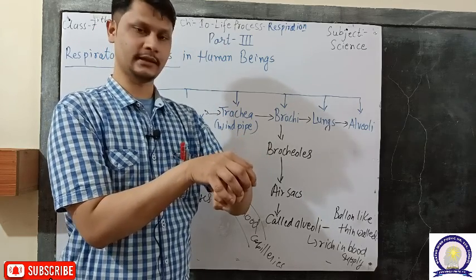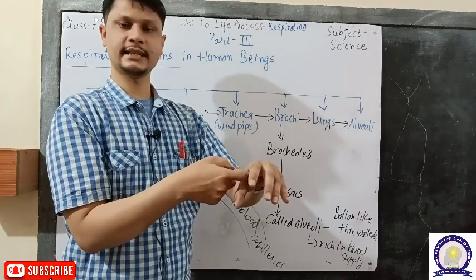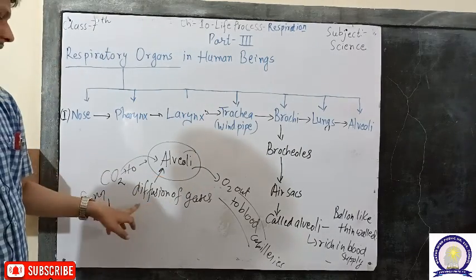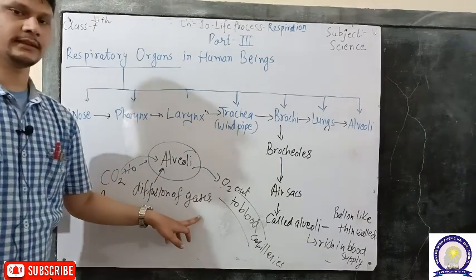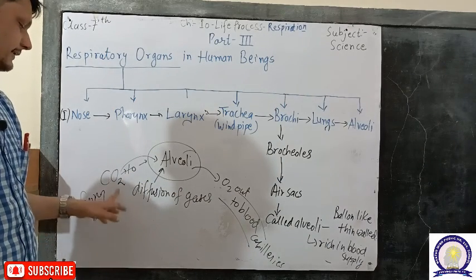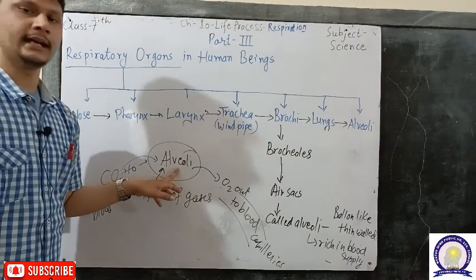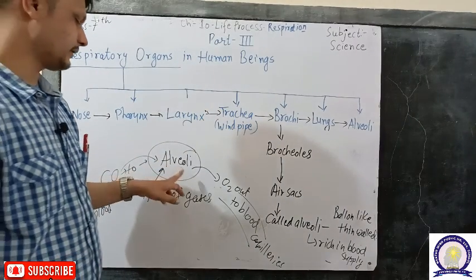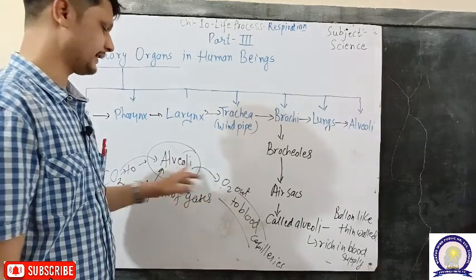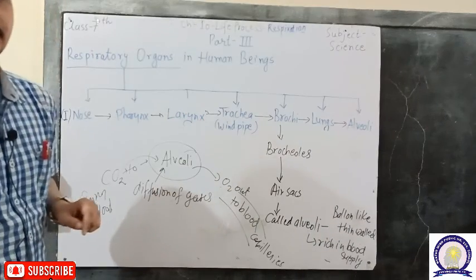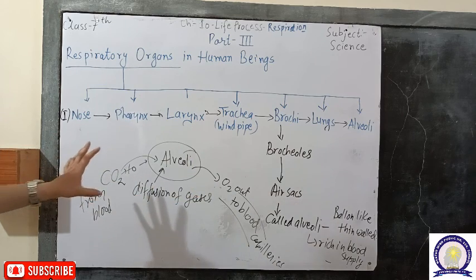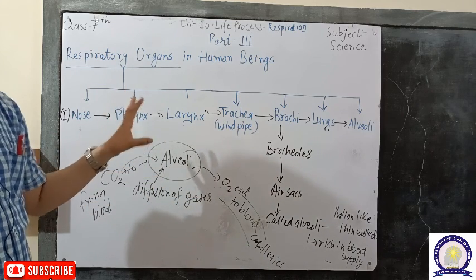The alveoli are surrounded by blood capillaries and are in close contact with them, so that whenever air comes inside the air sac, it is transferred directly into the blood. The actual process of diffusion of gases occurs in the alveolar sac. From the blood, CO2 enters the alveoli, and via breathing we take in air, so the oxygen goes from the alveoli to the blood capillaries. So here is where the actual diffusion of gases occurs inside the alveoli. In the next section I will explain the complete process step by step with the help of a diagram.